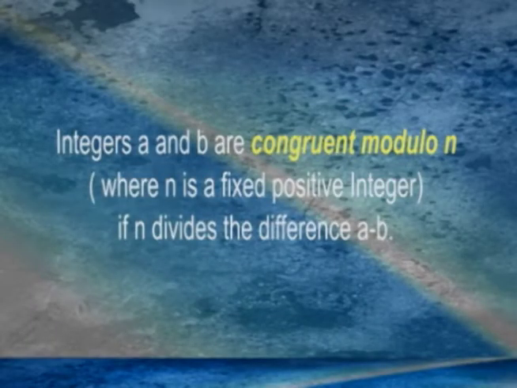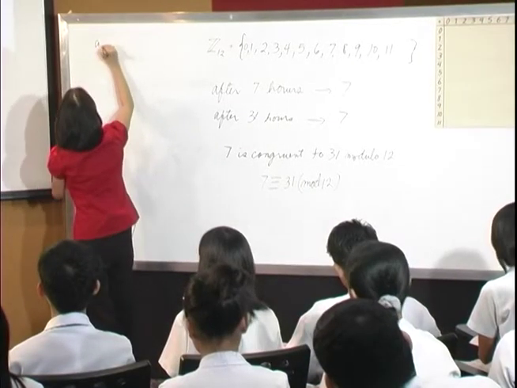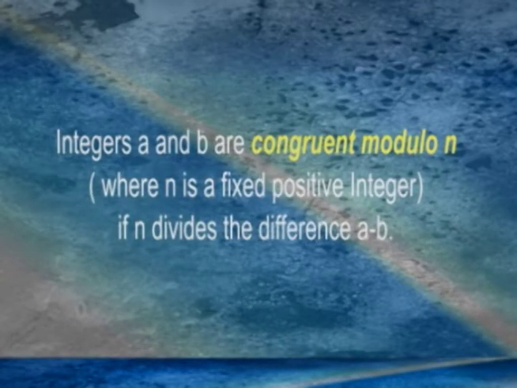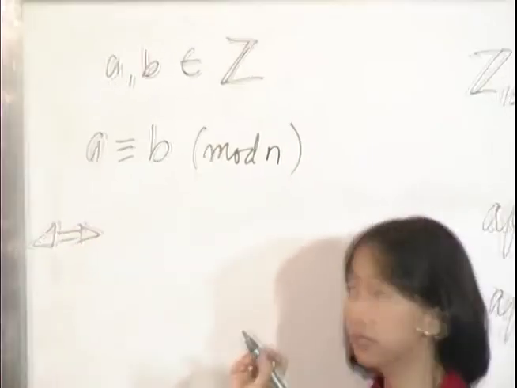The first line goes a and b are integers, so a and b are elements of the set of integers. So a and b are congruent modulo n if, but we can write this as an if and only if clause because it's a definition.